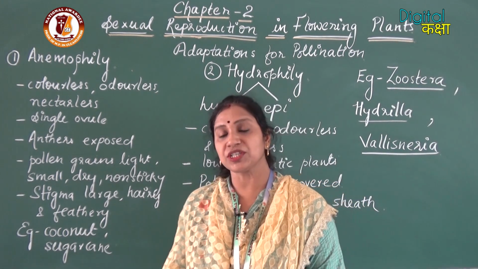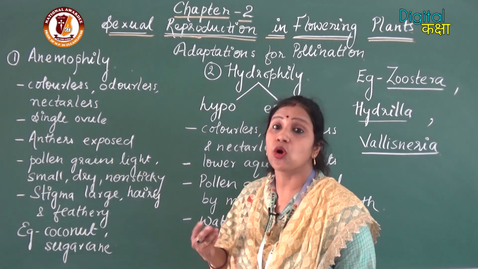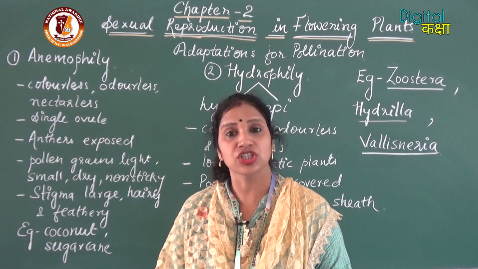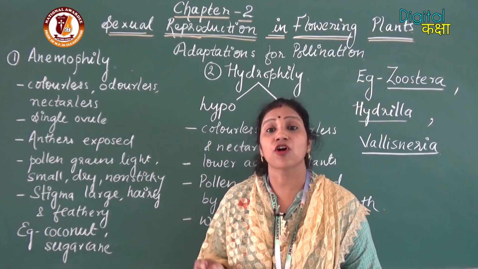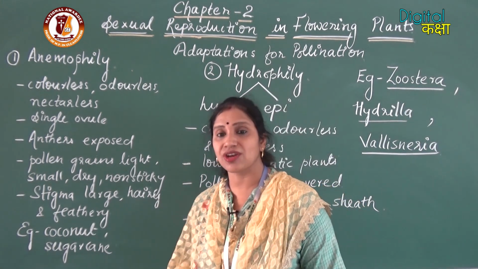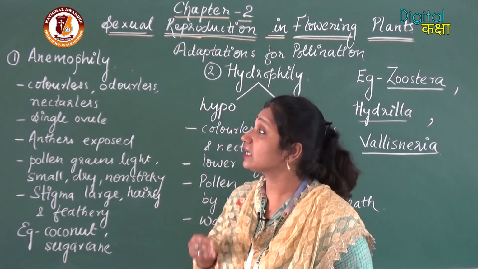Such plant species have flowers which are colorless, odorless and nectarless, because they need not attract any biotic agents for the pollination process.